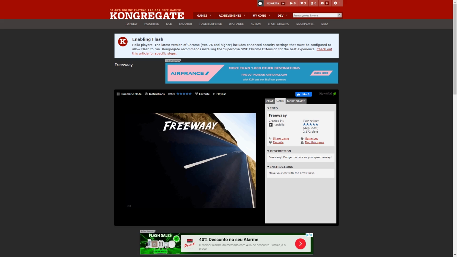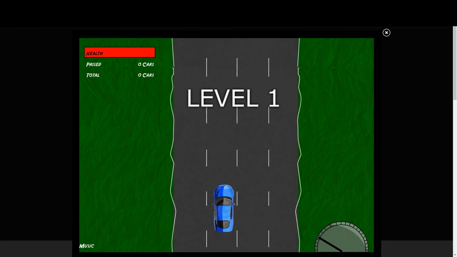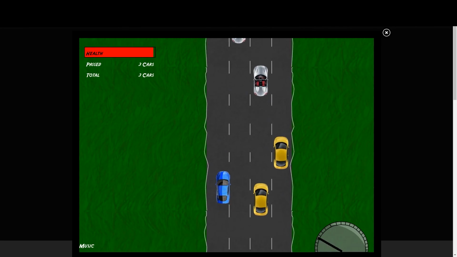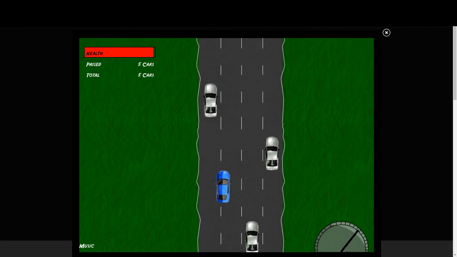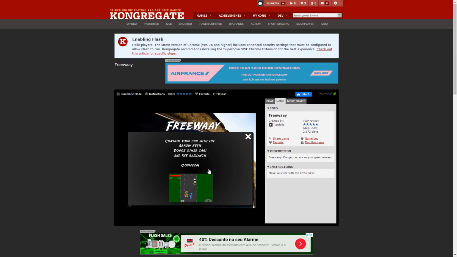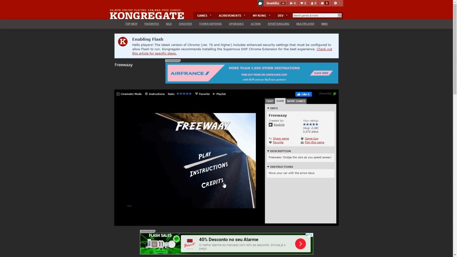The end result was a game called Freeway. It's a very simple car avoiding game. You have your car that you can move around, the road is infinite in a straight line, there are other cars that get randomly spawned, and there's a score being calculated. So this was the first time that I made something that I could really call a game. It had a complete, albeit simple, game design.